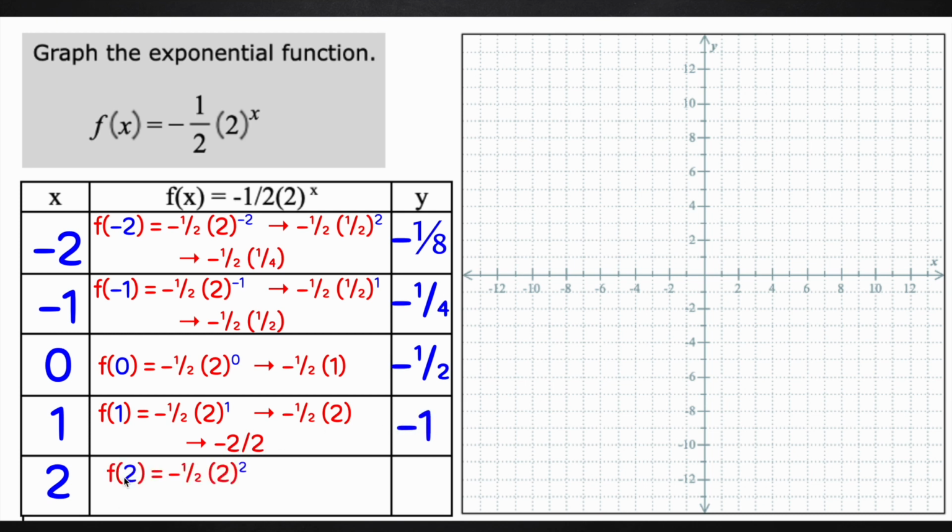All right, and then I have f of 2. So negative 1/2 and 2 squared. Again, I don't have to flip it over. It's a positive exponent, but I do have to apply the exponent. So I get a 4, because 2 times 2 is 4. Now I'm going to multiply. So I have negative 1 times 4. That's where the negative 4 came from. And then 2 times 1, because there's a 1 under every number, right? Just like on this last one. So it's negative 4 divided by 2, which is negative 2.